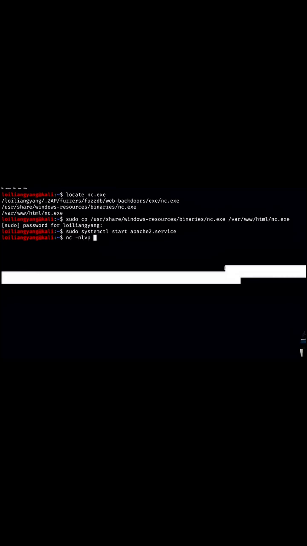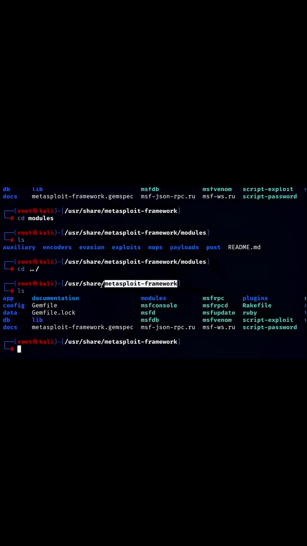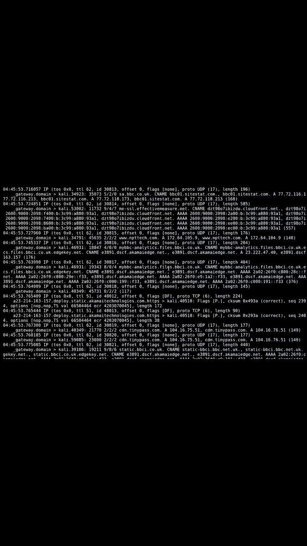Netcat is a versatile tool used for reading and writing data across networks. It can serve as a port scanner, banner grabber, and even a backdoor. Metasploit Framework is an advanced penetration testing framework that automates exploits and includes payloads for testing vulnerabilities. Tcpdump is a command-line packet analyzer that captures raw network traffic for analysis. Ethical hackers rely on several key networking techniques in their assessments.